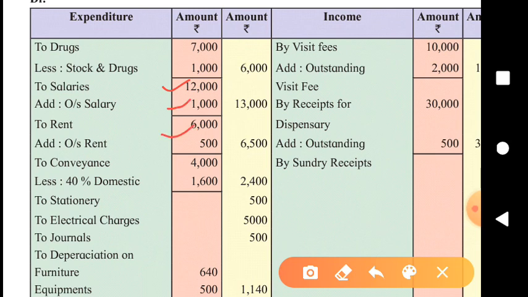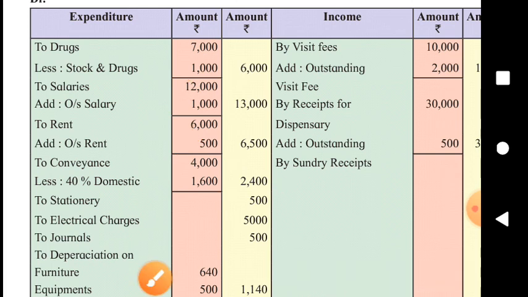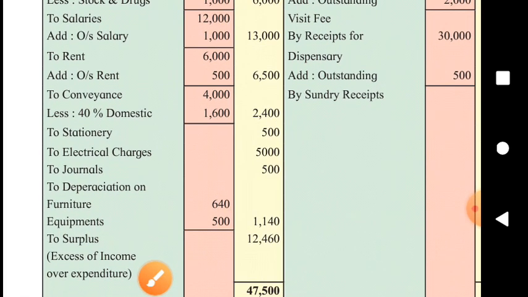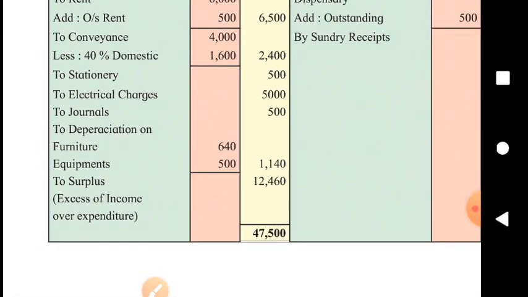Rent paid plus unpaid, means outstanding, total 6,500. Conveyance 4,000. Out of that, conveyance of rupees 1600 for domestic. So actual expense on conveyance for this hospital is just 2400. Stationery, electrical charges, journals, expenses carrying no adjustments, depreciation on furniture and equipments.